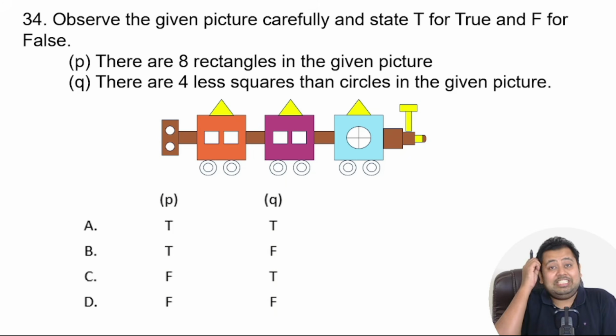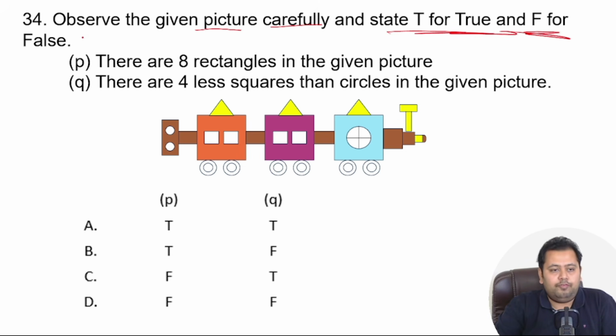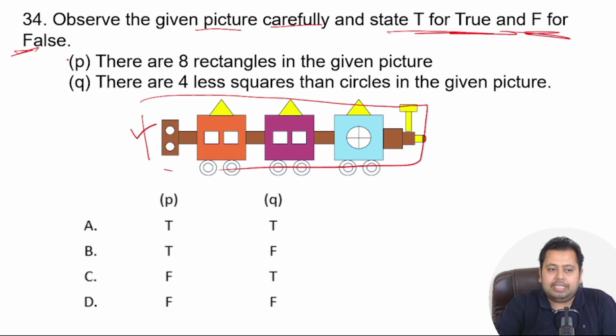Okay, so let's go to question number 34. Observe the given picture carefully and state T for true and F for false, right? So this is the picture given. Basis this picture, there are 2 statements given, P and Q, and you have to state whether these statements are correct or false, T or F, and then check the option. Take some time. I will pause the video for 3 seconds. You pause the video, solve it completely, and then we will meet the other side.